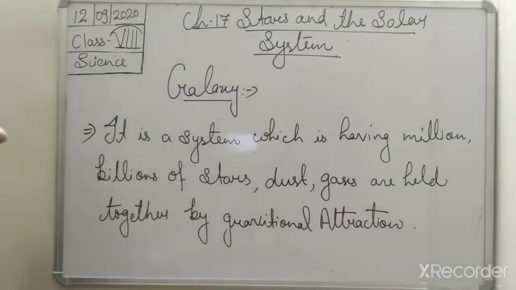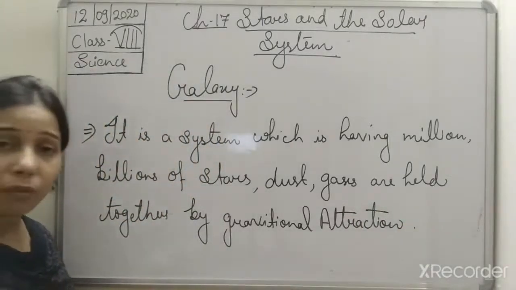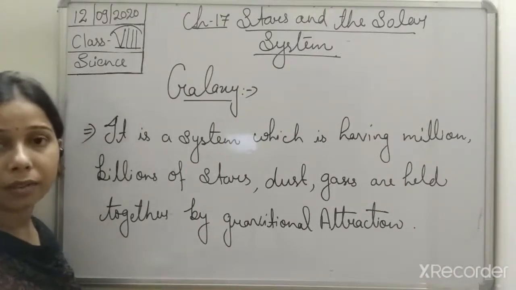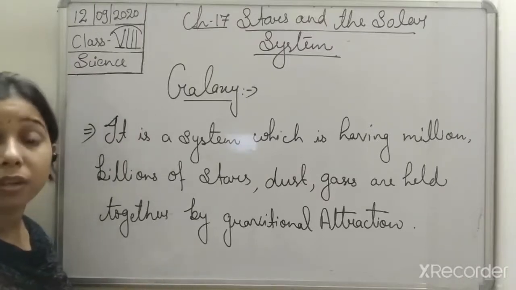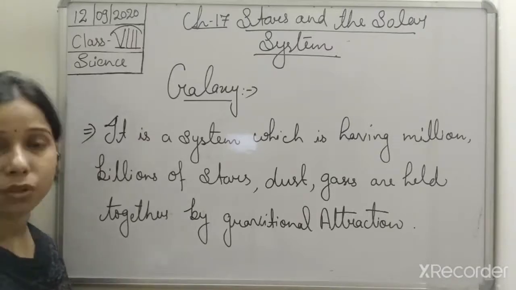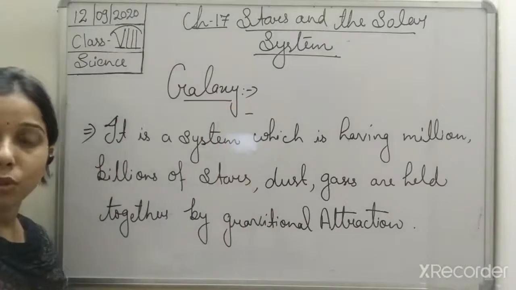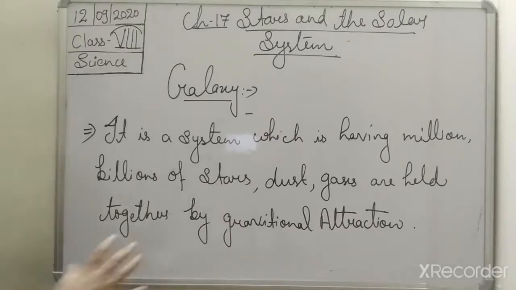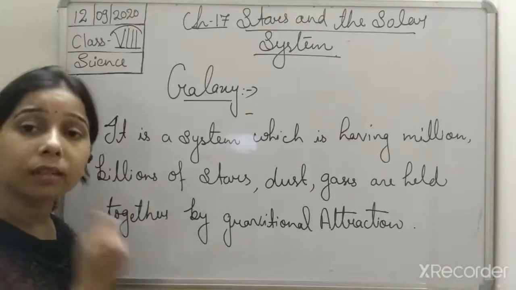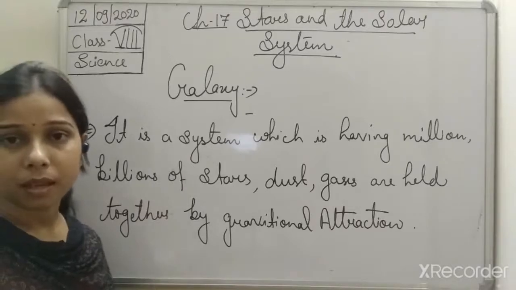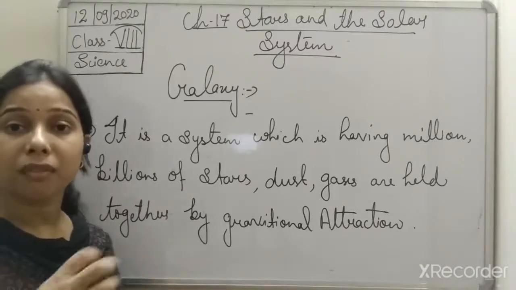Okay, so it is a system which has millions and billions of stars. Dust is there, gases are there, and they are all held together by gravitational attraction, students, and they all together make a system, and that system is known as a galaxy. So galaxy is what? It is a system. Now, if we talk about another thing about the galaxy, students, in the universe there is not one galaxy, but millions of galaxies are present. And these galaxies are far apart from each other.